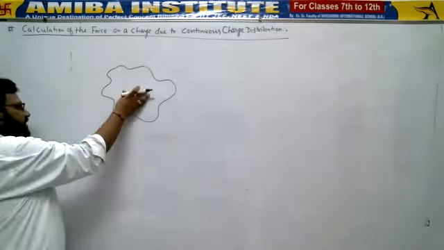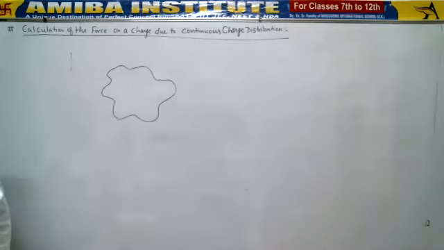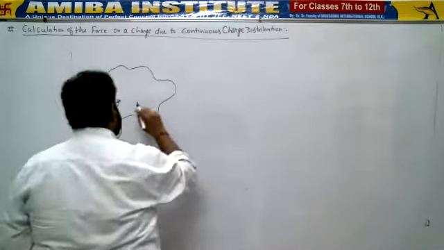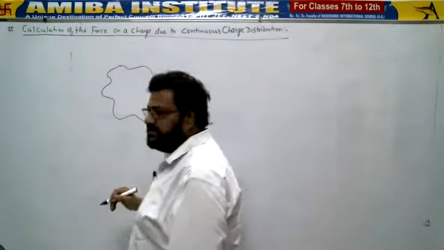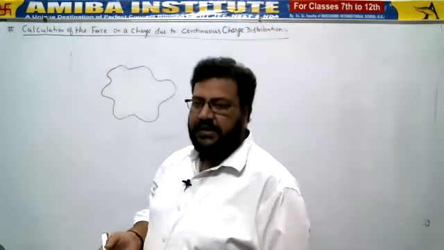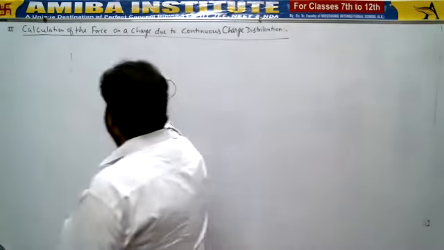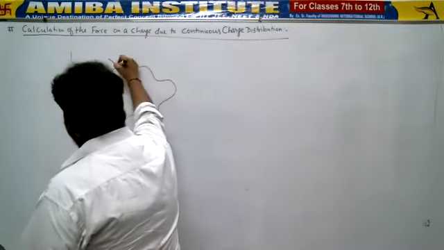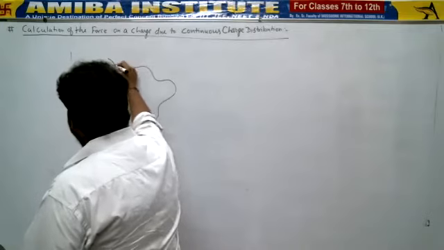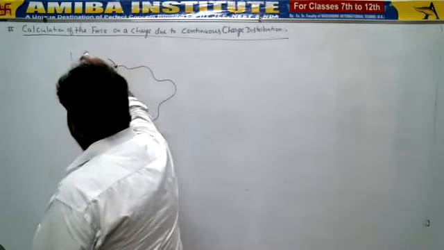If you want, you can consider it as a surface. So let's consider surface charge distribution. Afterwards, you may consider a volume charge distribution, then a linear charge distribution. Let's suppose total charge is distributed inside the surface or on the surface.